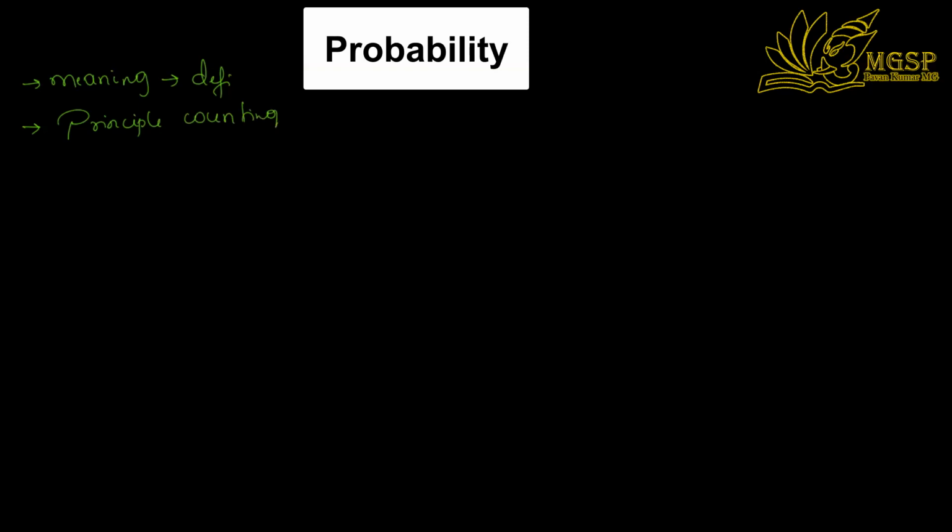And next, we will see examples related to permutation and combination, so when you have to take permutation and when you have to take combination.